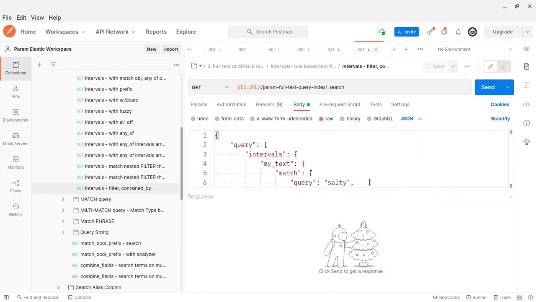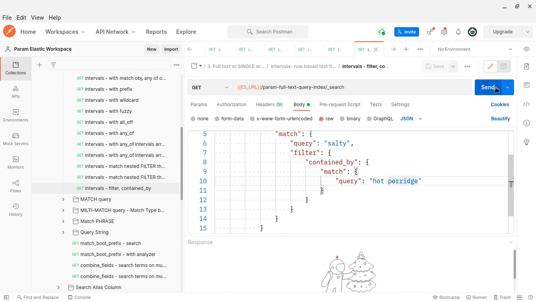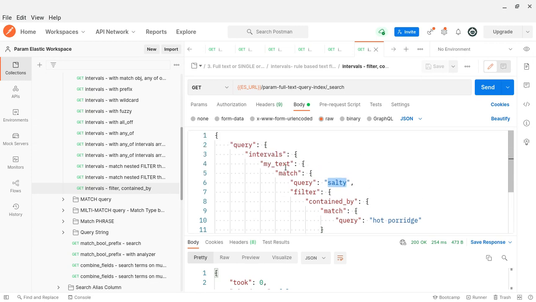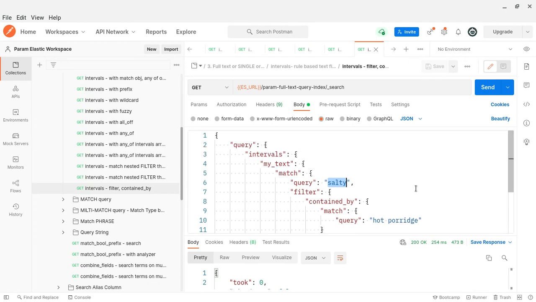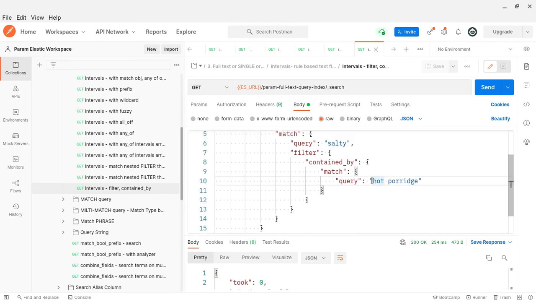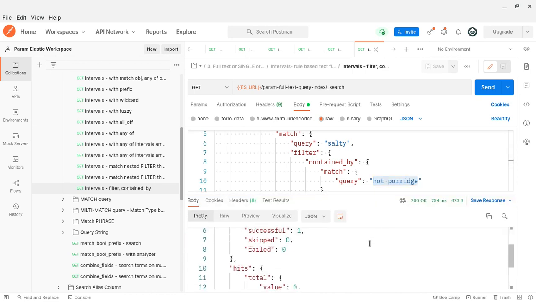Again it's coming up salty. I don't know what it means. Okay, let's try salty. It's contained by cold hot beverage. Let me run it. Any document whose text field has salty. Let's assume that we have 500 documents for this. The document should have hot porridge, and you return only those documents. So how many documents here? No documents. Hot porridge, there are no documents.